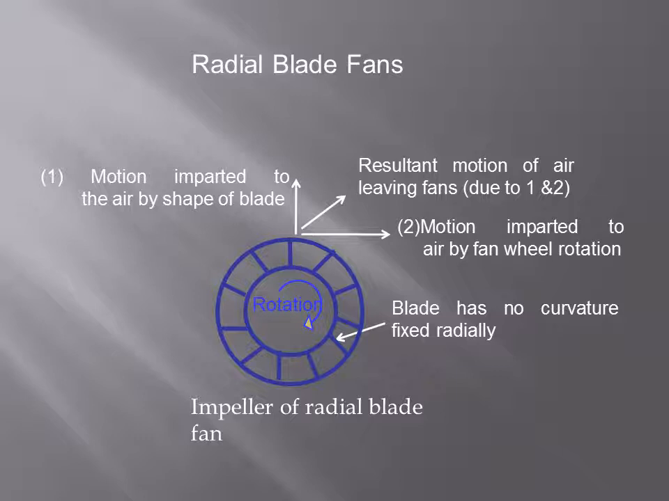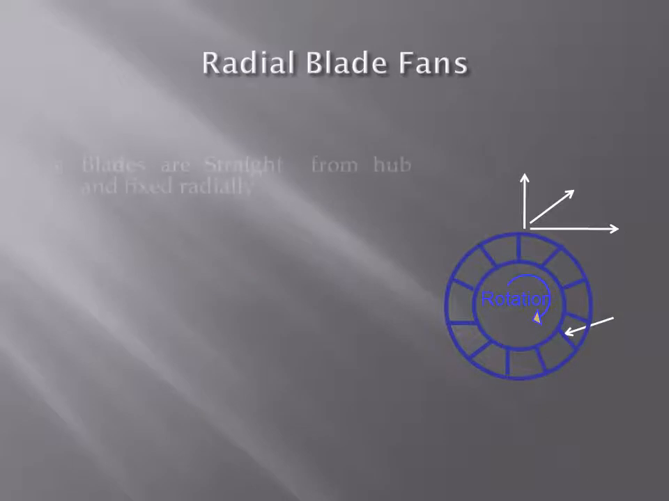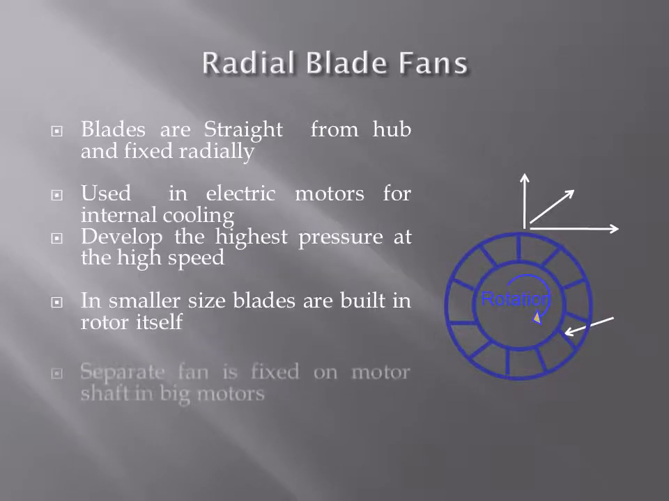Compared to the previous one, where the blades are curved forward along the direction of rotation of the wheel impeller, here the blades have no curvature, they are fixed radially. We can see it is used in electric motors for internal cooling purposes. We are using this radial blade fan. And the next one we will see. This is all I have discussed.